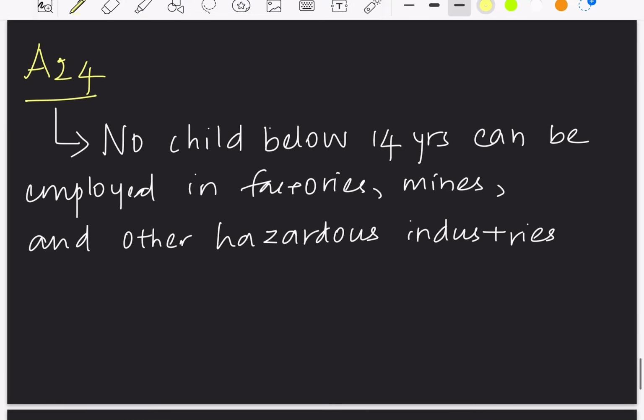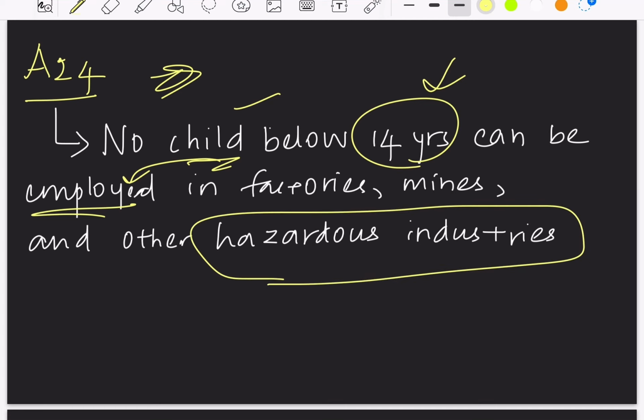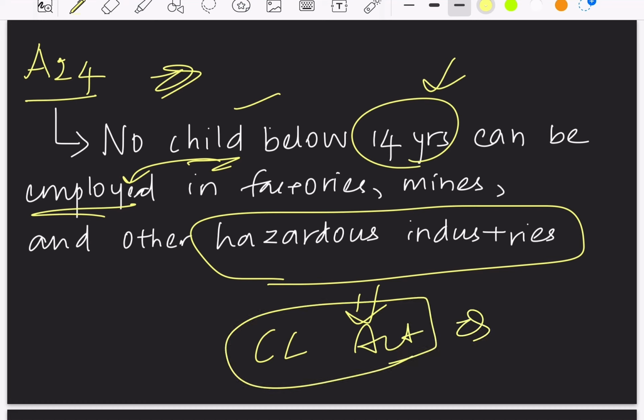Next we have Article 24. Article 24 is regulating child employment. So who is a child then? A person aged below 14 years is considered as a child, and the employment of children is prohibited here. Article 24 says no child below 14 years can be employed in factories, mines and other hazardous industries. So it is simply prohibiting child employment in hazardous industries. Which industries are classified as hazardous is listed under the Child Labour Regulation Act, and this act also imposes the penalty for child employment. So this is about Article 24.